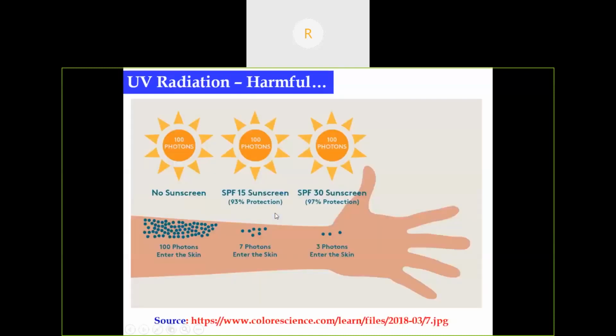See, this is SPF 15. Here no sunscreen lotion is applied, so if there are 100 photons, 100 photons enter the skin. If it is SPF 15, that is a factor. If it gives 93% protection, then only 7 photons enter the skin. If it gives 97% protection, then only 3 photons enter the skin.